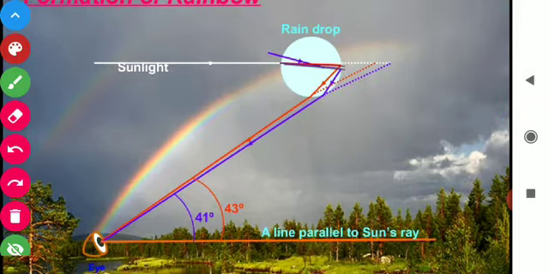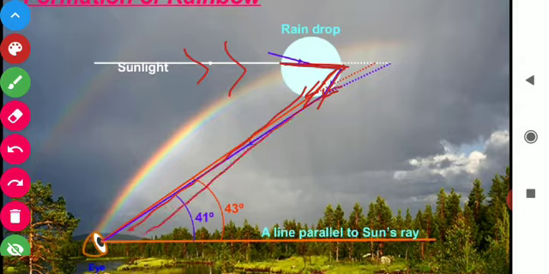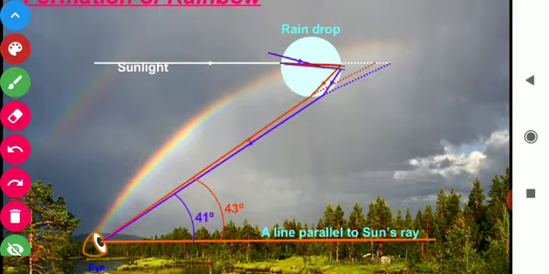The same happens here. When the light comes, it is very straight, so it will be reflected back. And this reflected light has 7 colors. These reflected rays come to our eyes and we can see all the 7 colors.